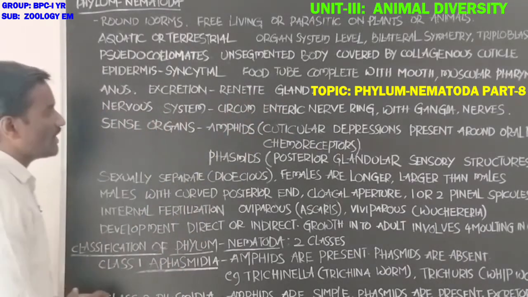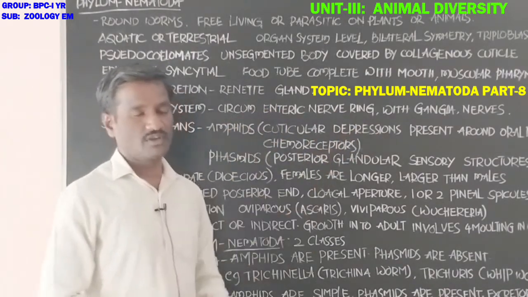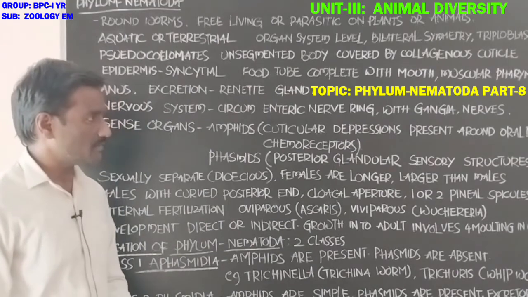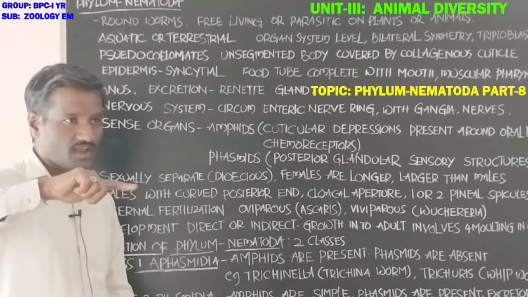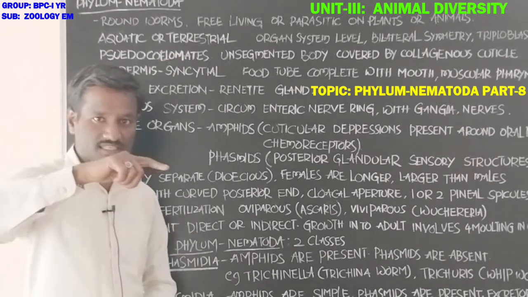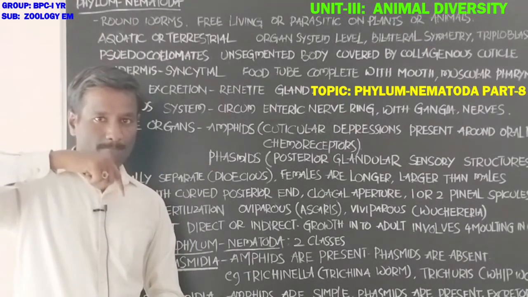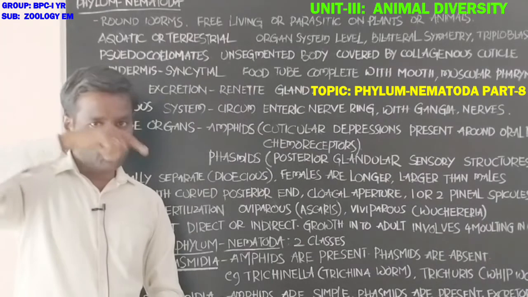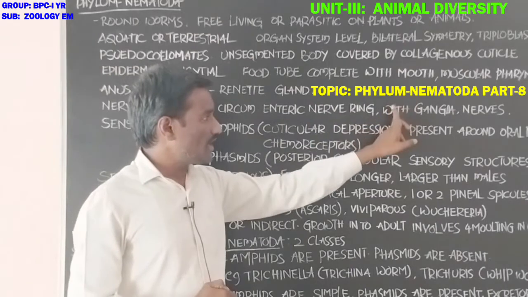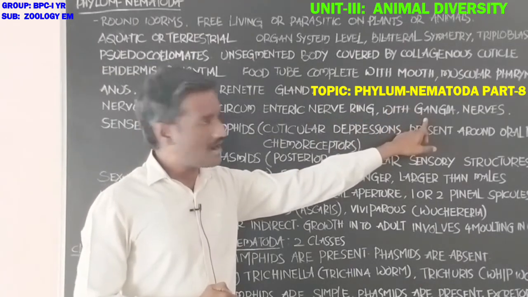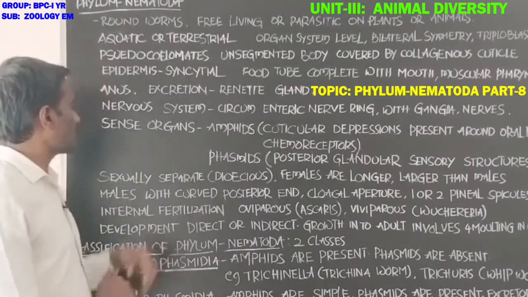Next, nervous system, students. The nervous system is with the circumenteric nerve ring. The nerve ring surrounds the food tube and appears circular in shape, the circumenteric nerve ring. Next, ganglia are also present, and nerves are also present in the nervous system.